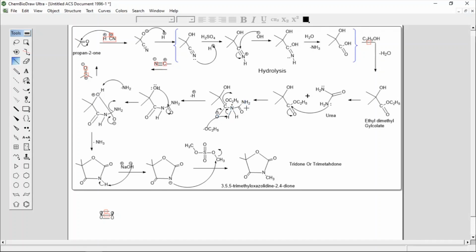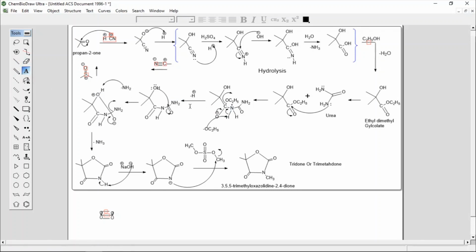Here you can see that this nitrogen has four bonds: 1, 2 hydrogens, and 2 from the double bond, and this is 1, so it has 4 bonds. Normally nitrogen has 3 bonds, but here it has 4. So to stabilize this quaternary nitrogen, it takes this proton. That's why there is a minus H plus on this arrow.